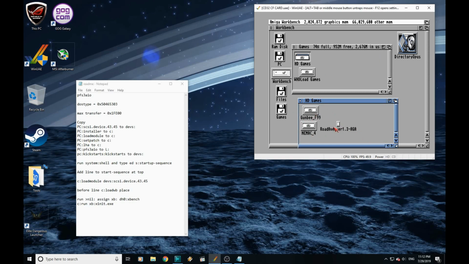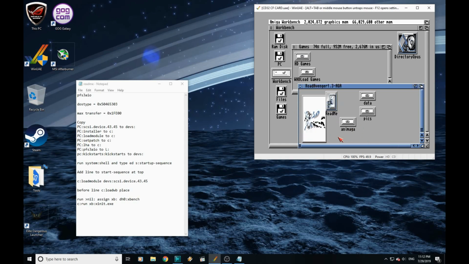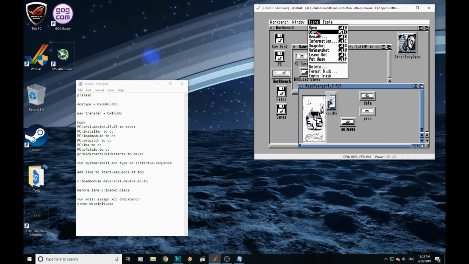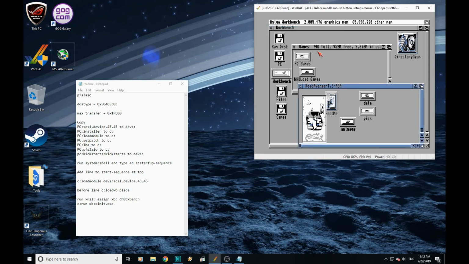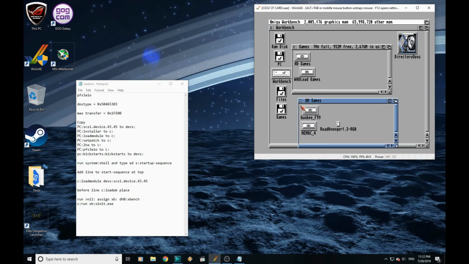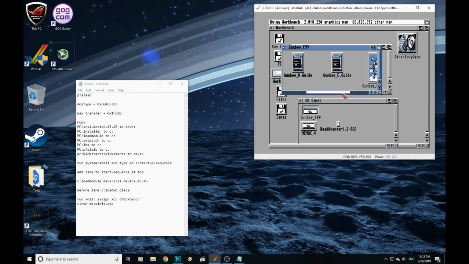We did touch on it briefly before, but I thought it'd be important just to show you how to do this. So for the likes of RotoVenture here, what you need to do is select the icon, and you want to right click icons and rename, and you need to add this to the end of it, .exe. So the executable icons for games will just read like that, for example, but you need to type on .exe. I'd already done it in that case, that's why I had it there. Same with Gunby. You can see I've already added the .exe to that, but you'll need to do that yourself. And in doing that, it just lets Xbench see it.